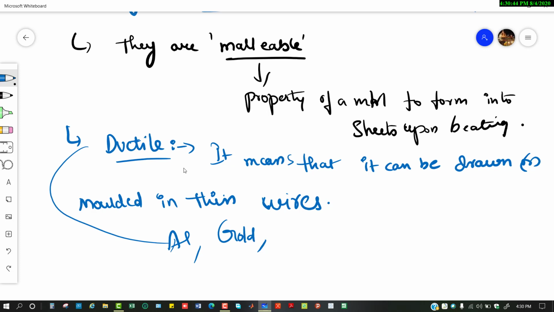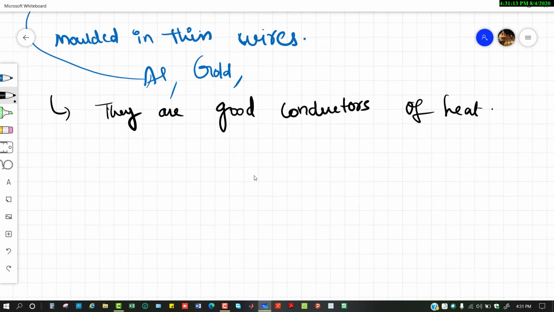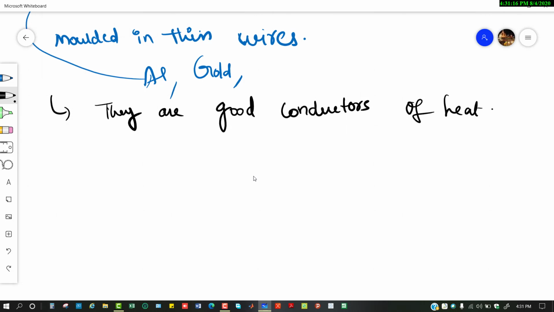Moreover, other physical properties are those which are physical in nature. They are good conductors of heat. They allow heat to conduct through them, and they have a high melting point.